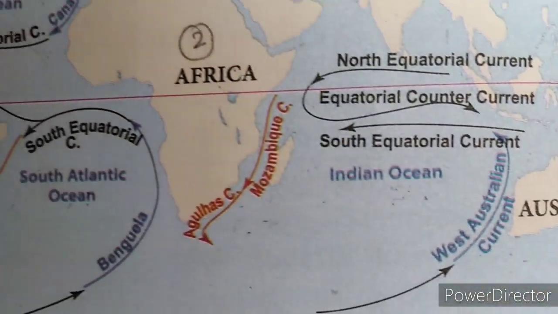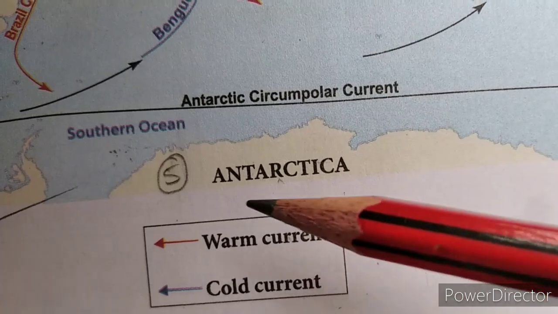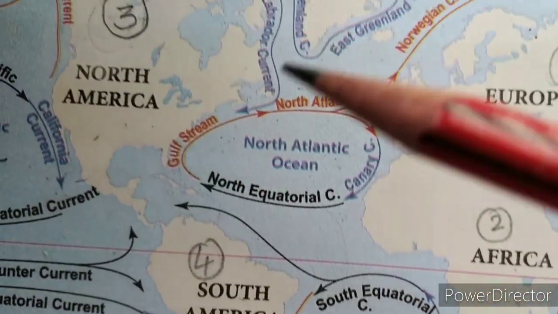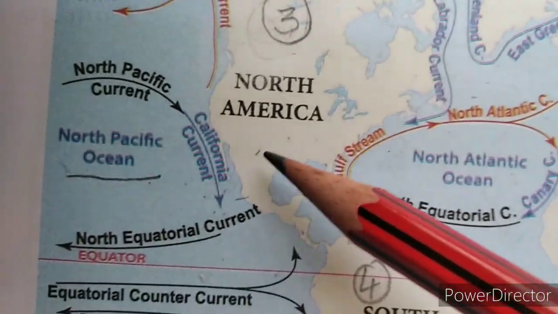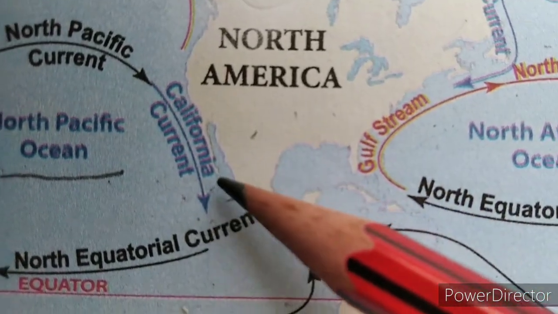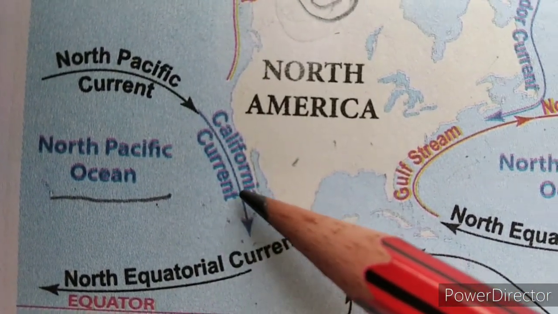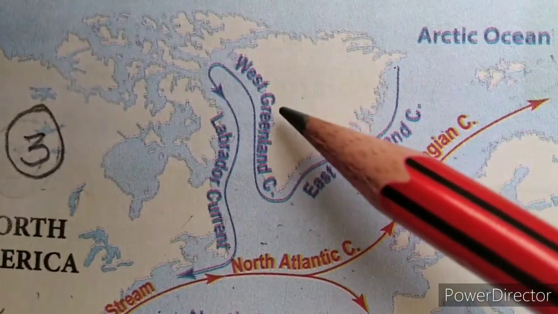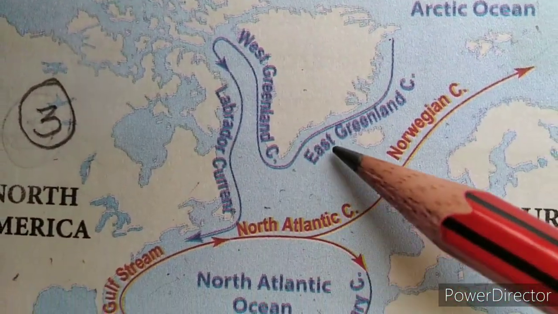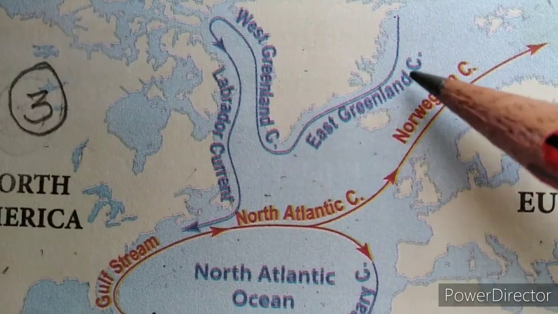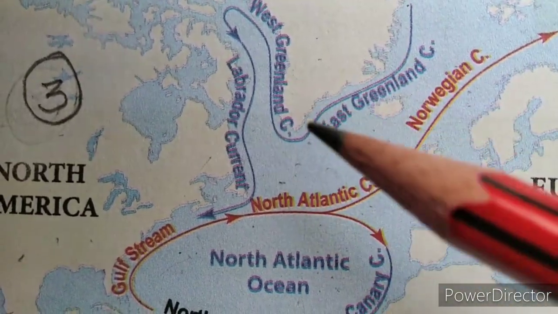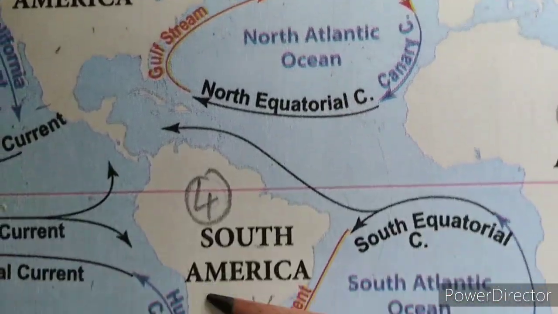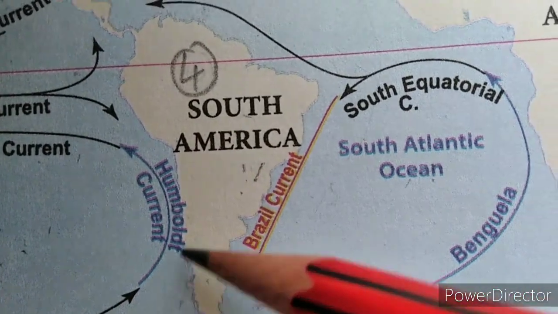Next we will see cold currents. Look here. This is California current. West Greenland current. East Greenland current. Next one, Humboldt current.